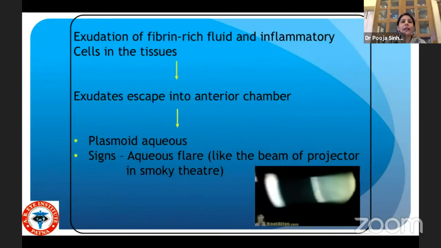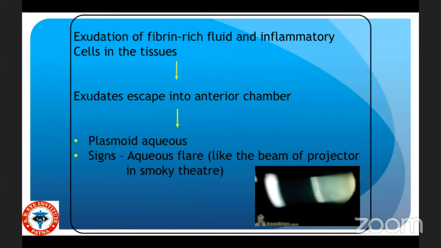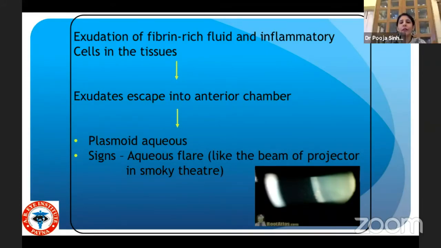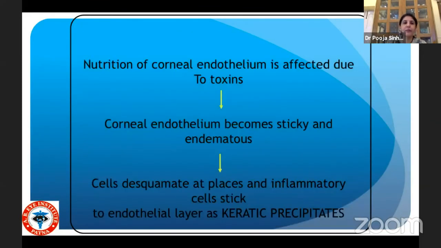Now what happens? There is exudation of fibrin-rich fluid and inflammatory cells in the tissues. These exudates escape into the anterior chamber, and what result that we see is plasmoid aqueous or aqueous flare, like a beam of projector in a smoky theater. And very nicely, Dr. Vishal had enumerated about the different cells and flares and the different stages that we have.